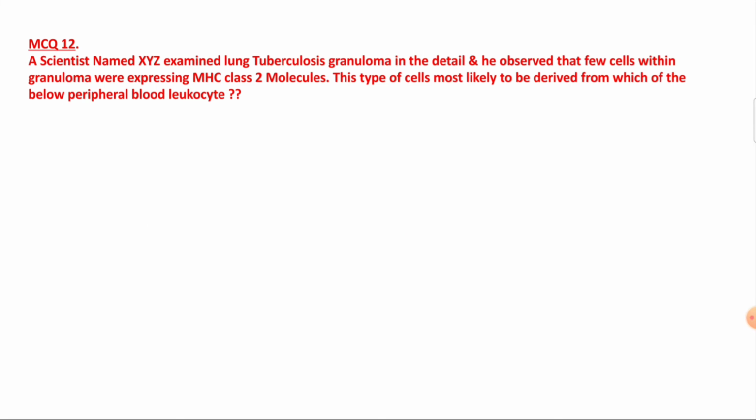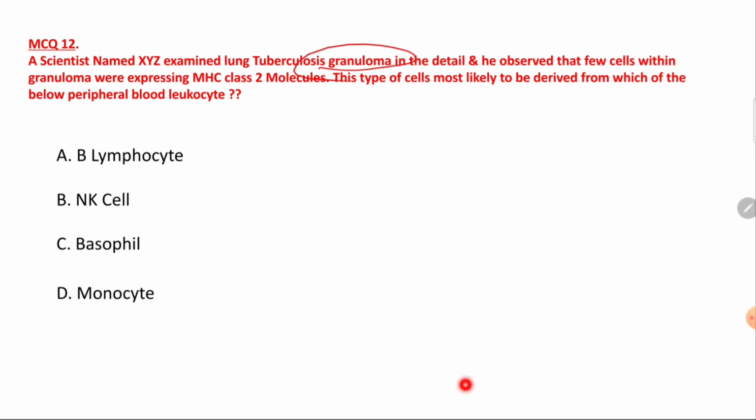All right. 12th MCQ. A scientist named XYZ examining the lung TB granuloma in detail, and he observed that few cells within the granuloma were expressing the MHC class 2 molecule. This type of cell is most likely to be derived from which of the following peripheral blood leukocytes? These are your four options. So obviously here the patient is having granulomatous inflammation. Granuloma is an example of type 4 hypersensitivity.